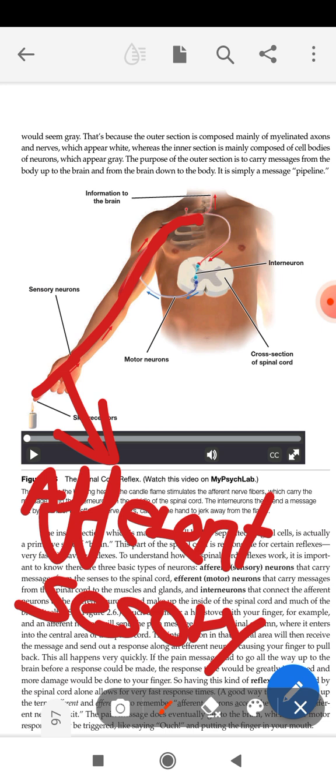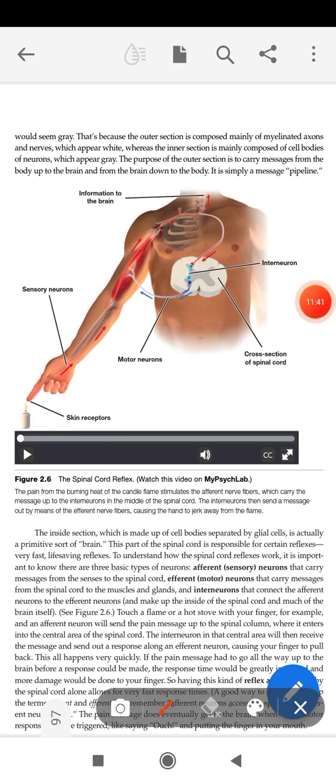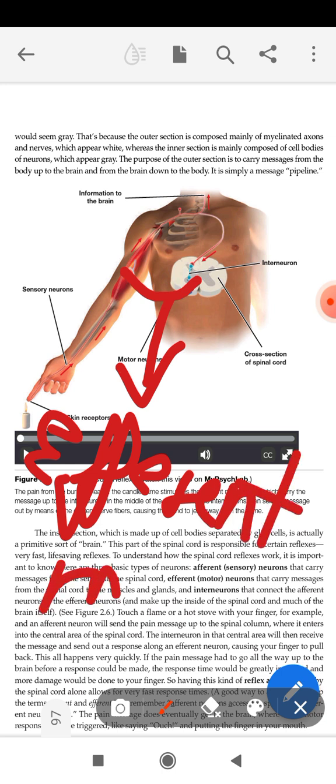When the spinal cord gives a decision to that signal, this decision is transferred through another neuron, which is known as the efferent neuron, meaning motor neuron.